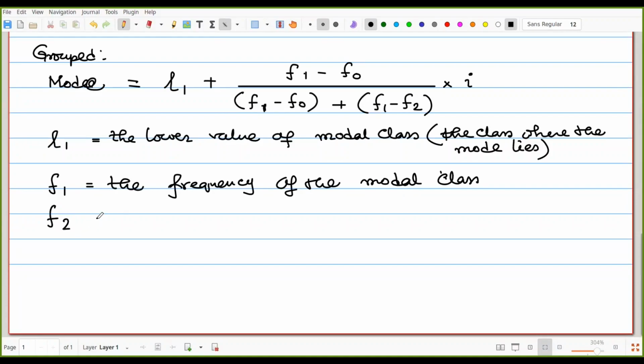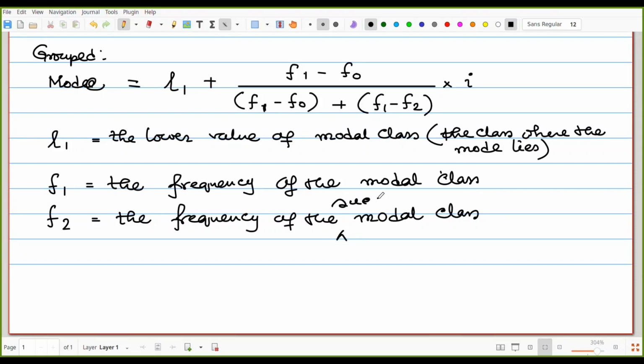Then F2, that is the frequency of the succeeding class of the modal class.